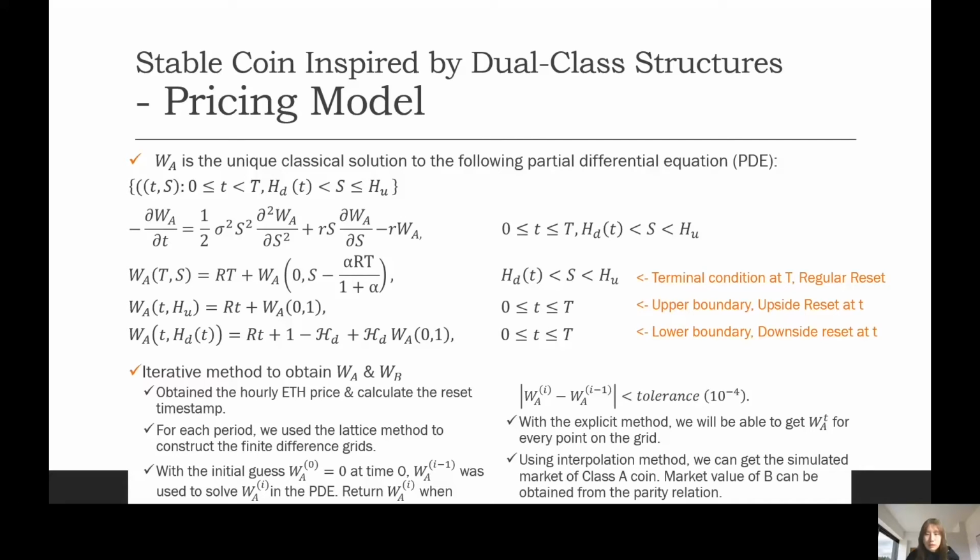The process continues until the difference between the returned WA and the previous WA is smaller than the tolerance we set. Then we get a good estimation of WA at time 0. Then with the explicit method, we'll be able to get WA for every point on the grid. Lastly, since the value of S is known for every time point, using the interpolation method, we can get the simulated market value of Class A coins. Then the Class B coins' market value can also be obtained from the parity relation.